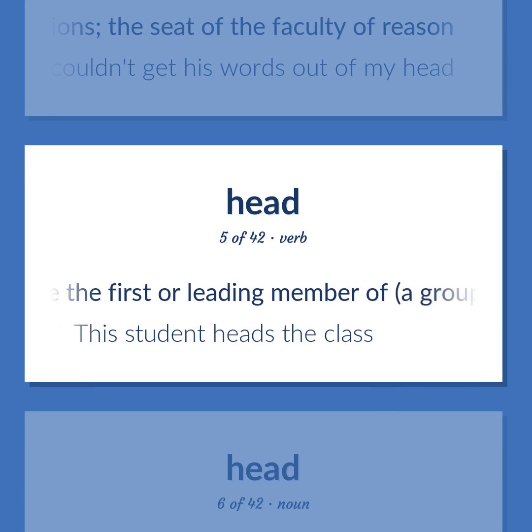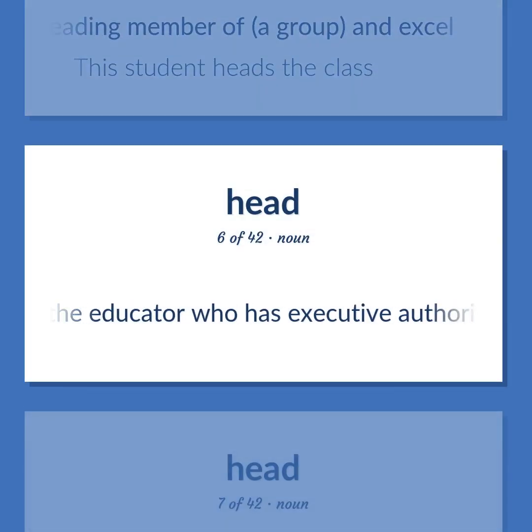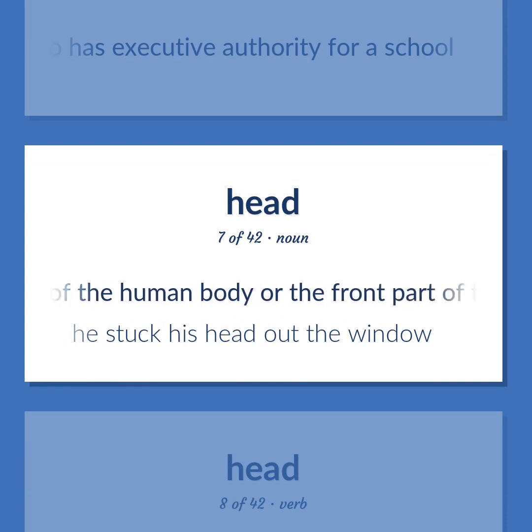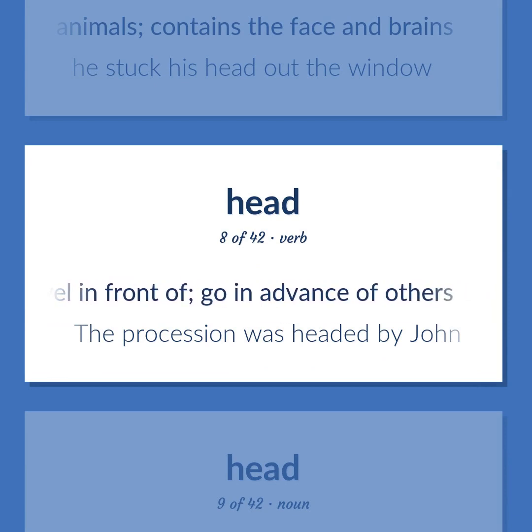Be the first or leading member of a group and excel. This student heads the class. The educator who has executive authority for a school. The upper part of the human body or the front part of the body in animals contains the face and brains. He stuck his head out the window. Travel in front of, go in advance of others. The procession was headed by John.